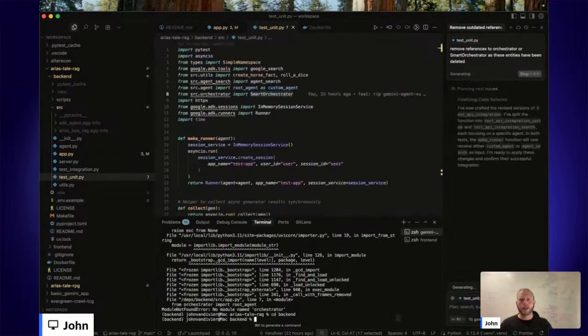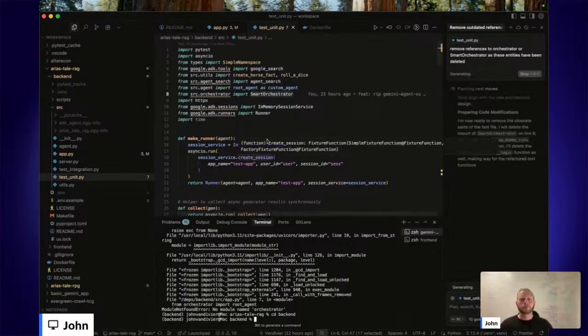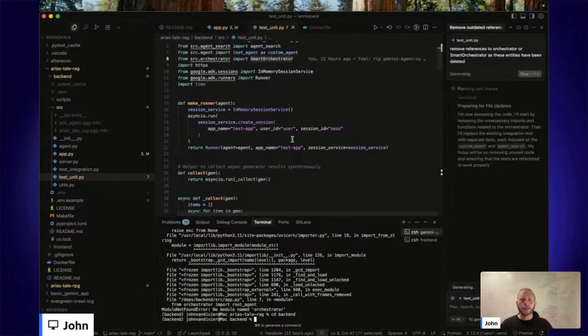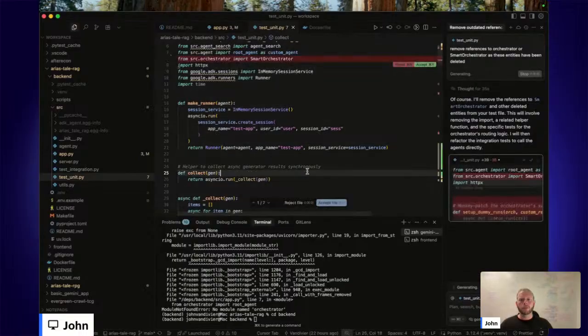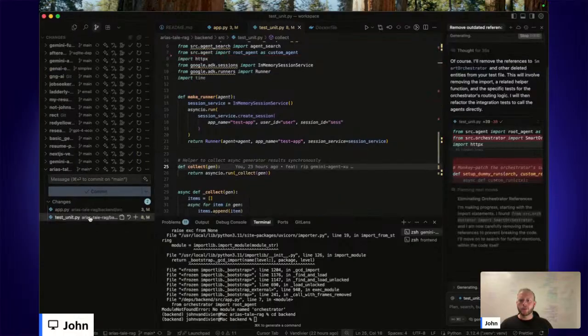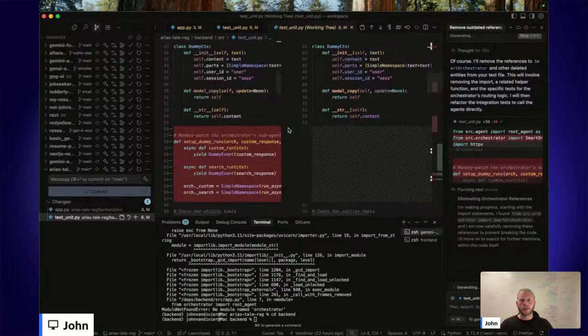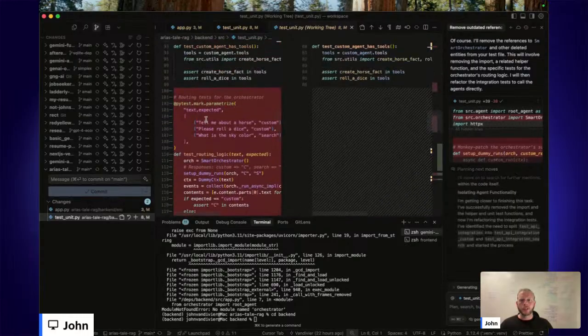So I'll CD back into the backend folder and just regression test this unit test suite pretty quickly. I guess it's a worthwhile exercise. So in the context of unit testing, we make an in-memory runner. And we can look in more detail at the changes made. So we deleted the setup dummy runs. We deleted this.